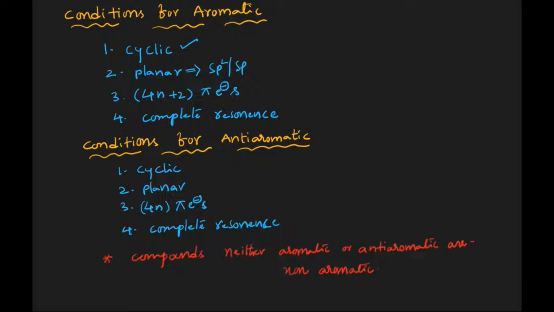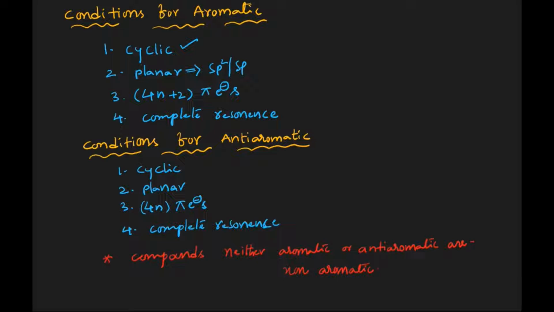Hello friends, today we are going to discuss one of the important concepts in organic chemistry called aromaticity. First, let us see what is meant by aromatic. In order to say any one of the compounds is aromatic, they should possess certain conditions. The first condition is the compound must be cyclic. The aromatic compound must be cyclic. Second one is it should be planar.